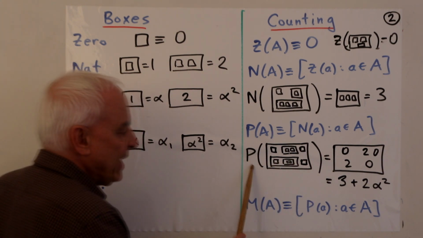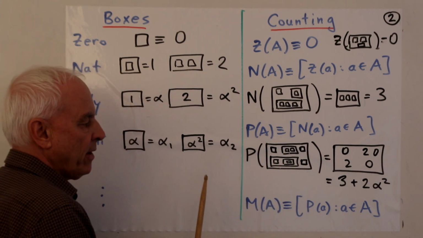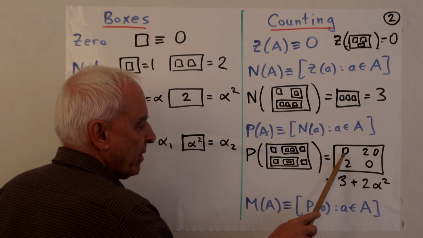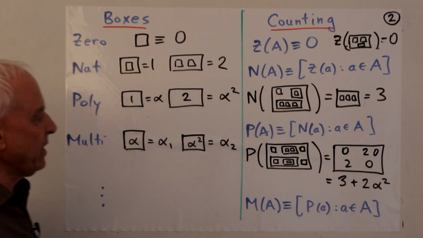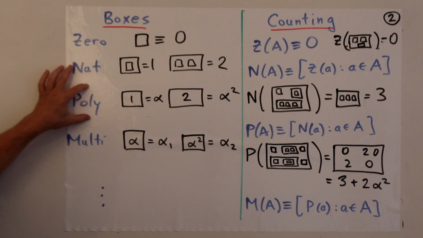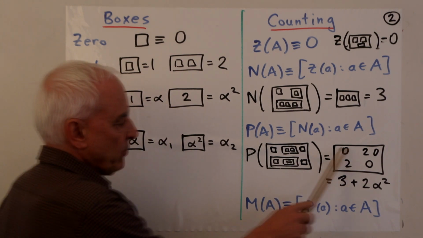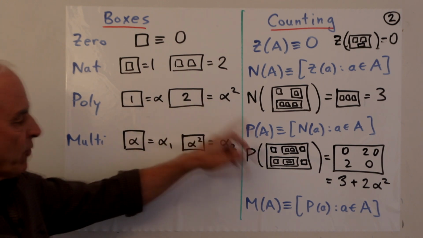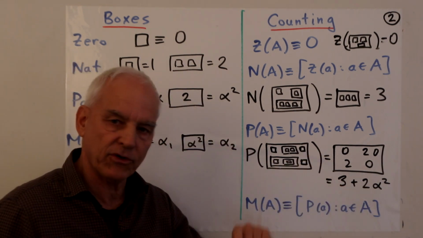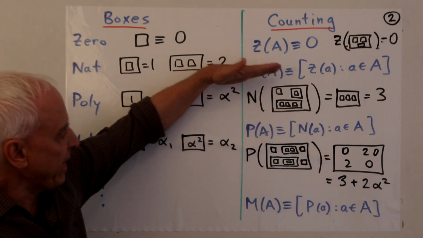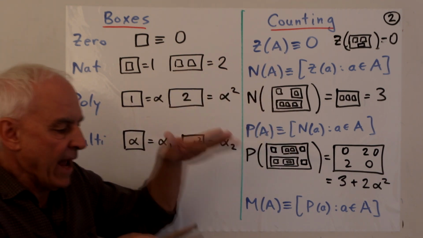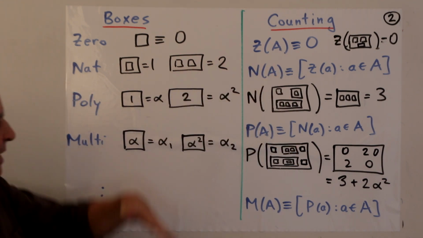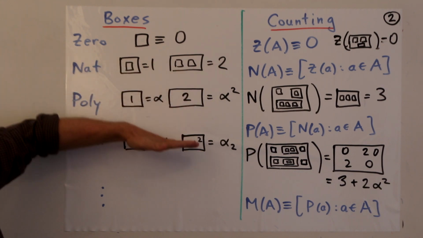So applying P to this box here gives this box here. This is a box containing natural numbers, so it's sort of at the Pauli level, okay? And in fact, it's 3 plus 2 alpha squared. A single 2 is like an alpha squared, and there's 2 of them, so we get 3 plus 2 alpha squared. And so typically when we're counting like this, what we're getting as a result of the count is an element in one of these levels.